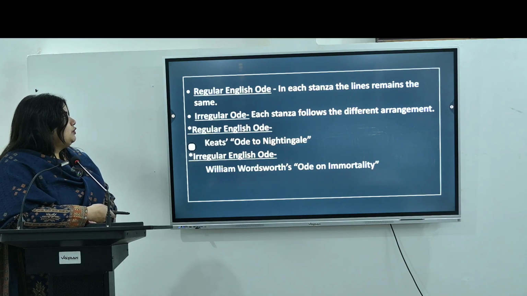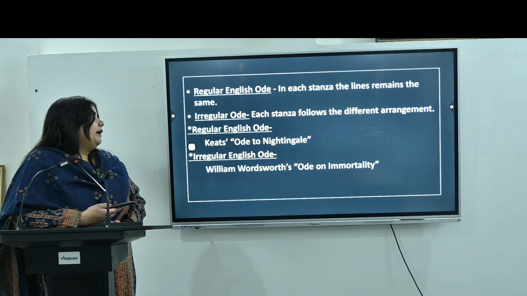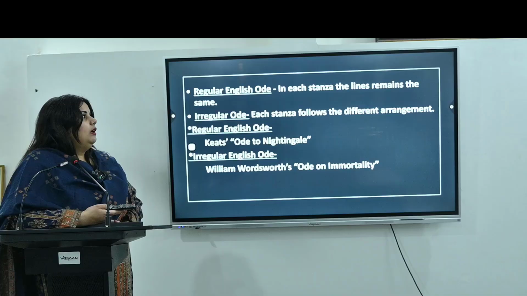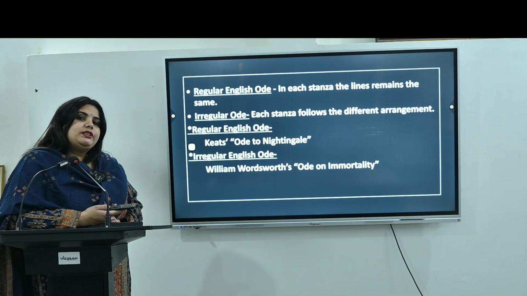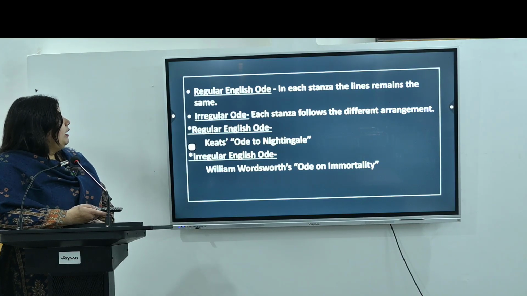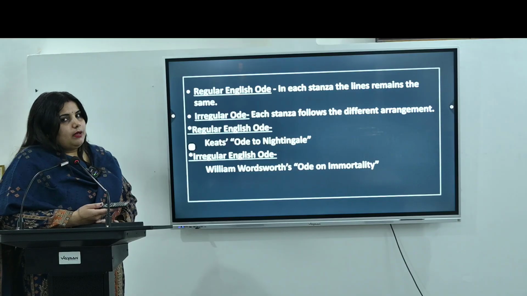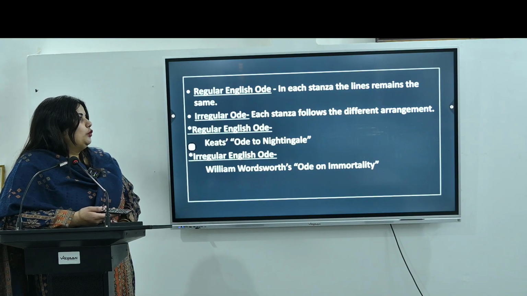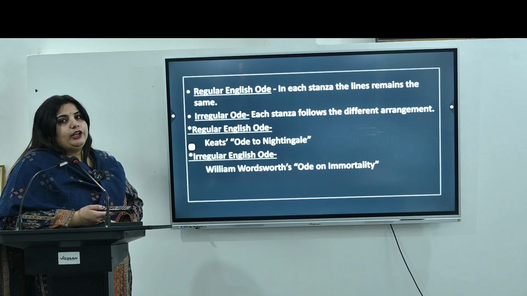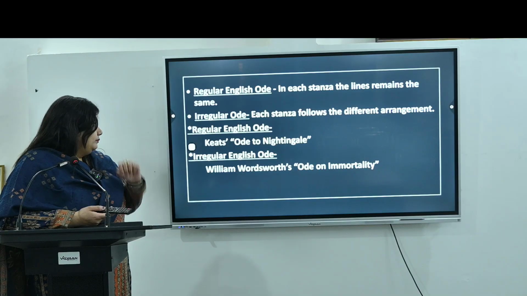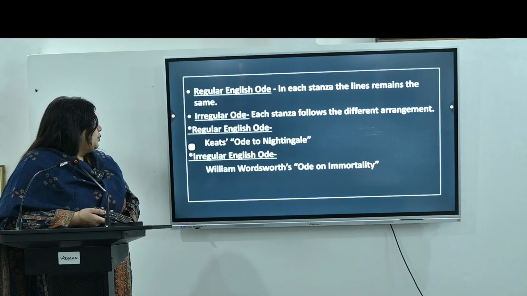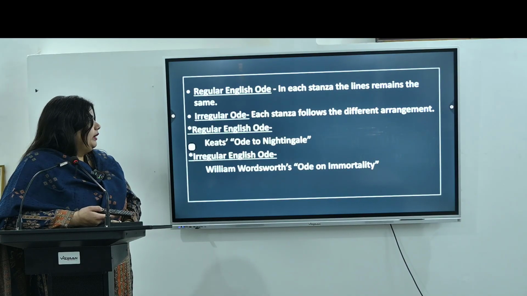What do we mean by regular English ode? In this ode, we see that each stanza carries the same arrangement of lines. So this is the main feature of the regular ode. And the irregular ode is completely opposite: each stanza follows a different arrangement of lines. The example of a regular English ode is Keats' Ode to a Nightingale, and of an irregular English ode is William Wordsworth's Ode on Immortality.